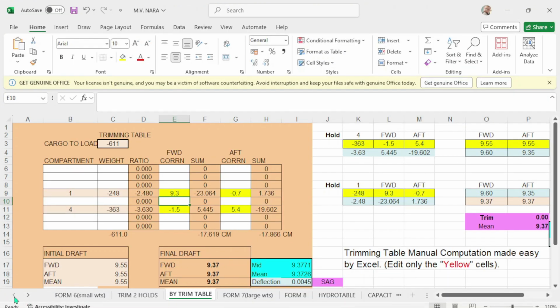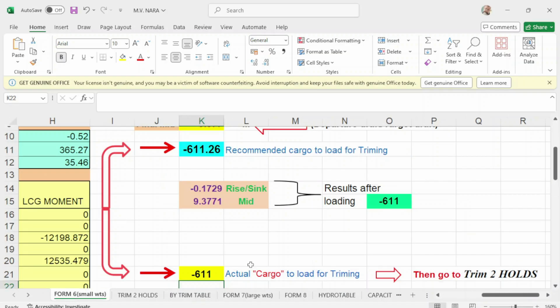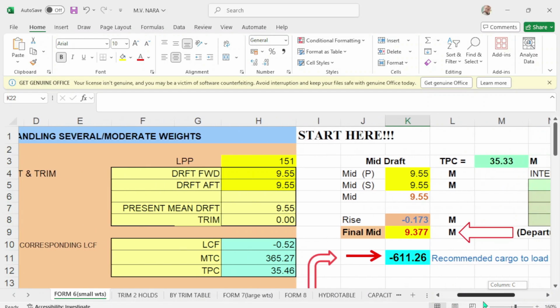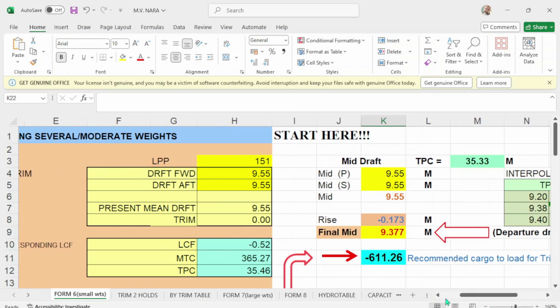So take note that our departure draft in Manila is 9.5 forward, 9.5 aft, and your mean draft is 9.55, and your mid port is 9.55, and your mid starboard is 9.55.